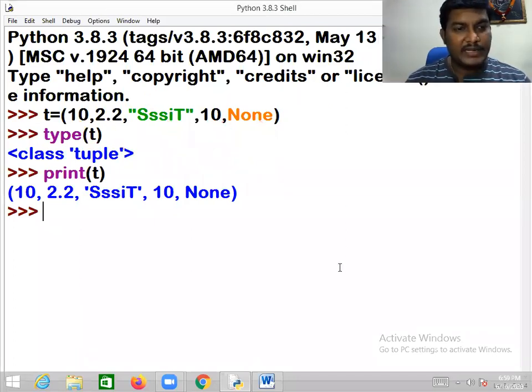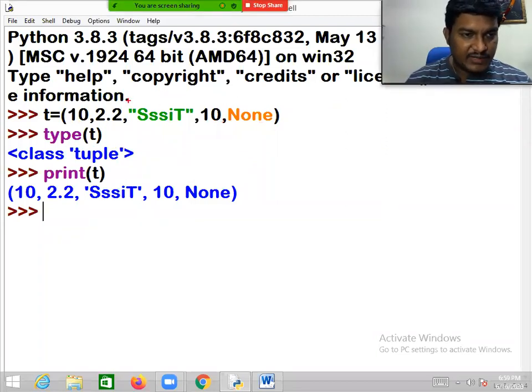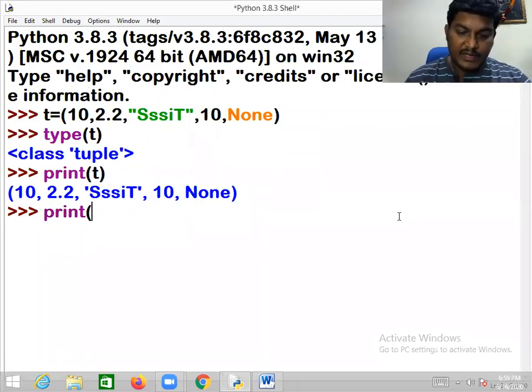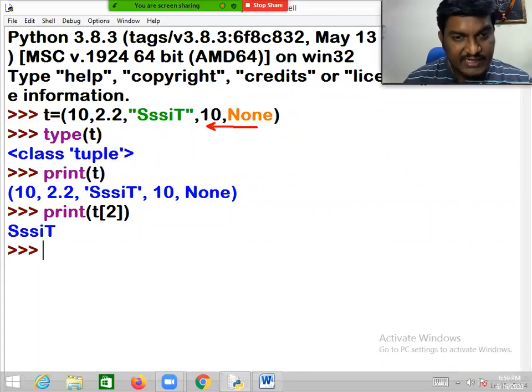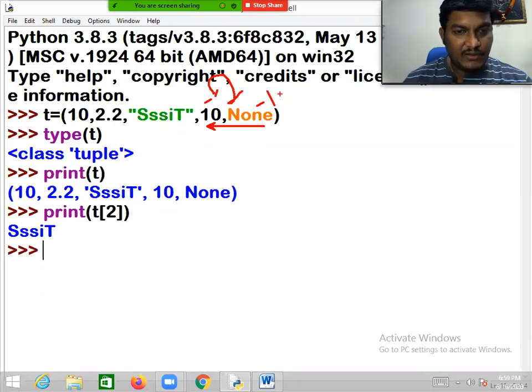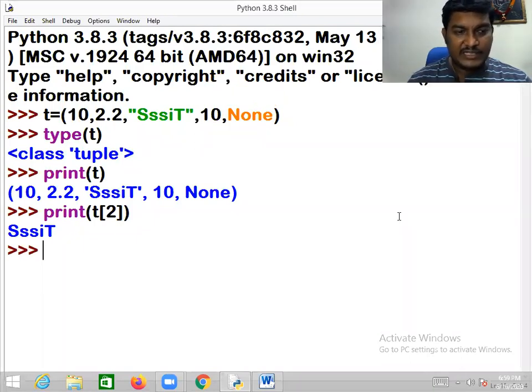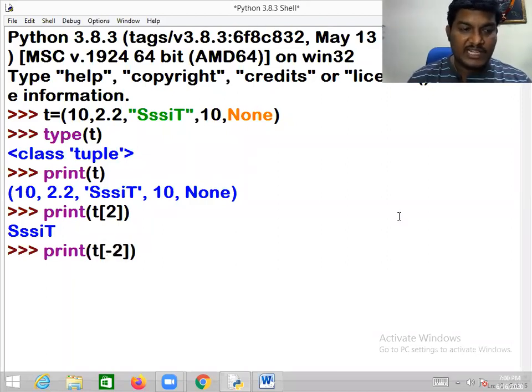All right. But I want to get the string now. What is the index in positive indexing? This is 0, this is 1 and this is 2. I want to get the object at location 2. Print t of 2, and you will get the object there. Now I want to get this string in reverse indexing. This is minus 1, and this is minus 2. If I print t of minus 2, you will get that last but one element. I think you understood, right?